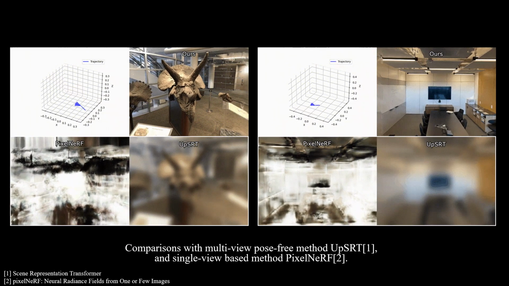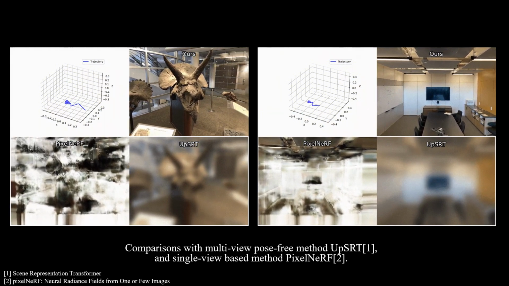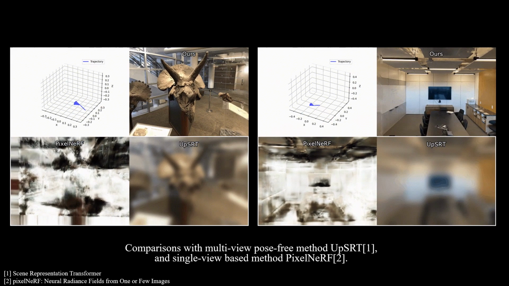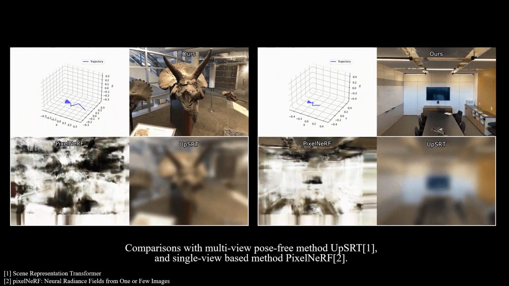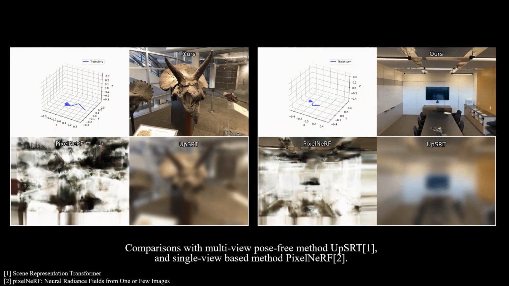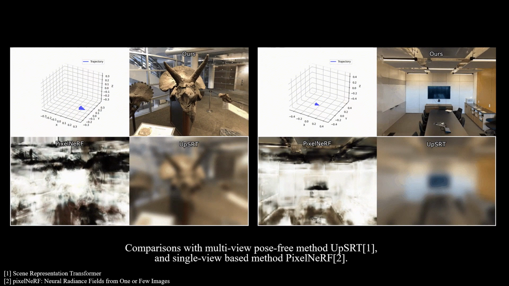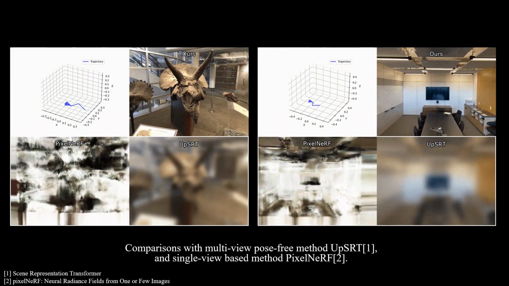Compared with the multi-view method SRT and the single-view method PixelNeRF, it can be observed that the latent representation in SRT overlooks the image details, and PixelNeRF struggles under complex scenes using single-view feature volume-based neural rendering. This validates that DragView not only leverages the information within the starting view but also effectively aggregates pixel-aligned features from unposed source views.